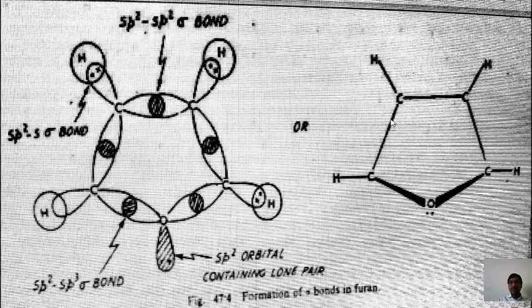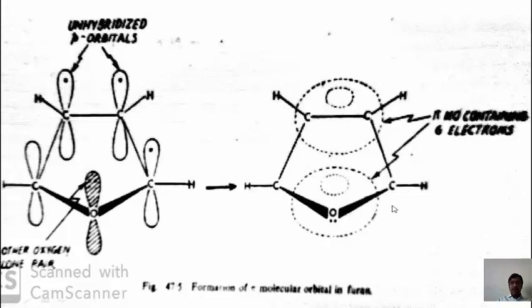This is the sigma bond formation after mixing of these orbitals. A total of 9 sigma bonds are formed: first, second, third, fourth, fifth, sixth, seventh, eighth, and this is the 9th sigma bond. In the second diagram we can see, as I already said, that each carbon atom carries one unhybridized pz orbital which is perpendicular to the plane of the sigma bonds.